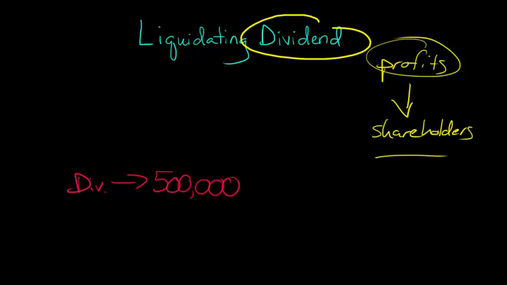But you took a look at the retained earnings, which is basically the profits that the firm has chosen to keep over time that have built up in the firm. You look and you say, well, we only have retained earnings of $200,000. Right? So does that mean we can't issue a dividend? Of course not. If the firm has capital and there's no kind of lending agreement or anything restricting an issue of a dividend, the firm can issue a dividend.